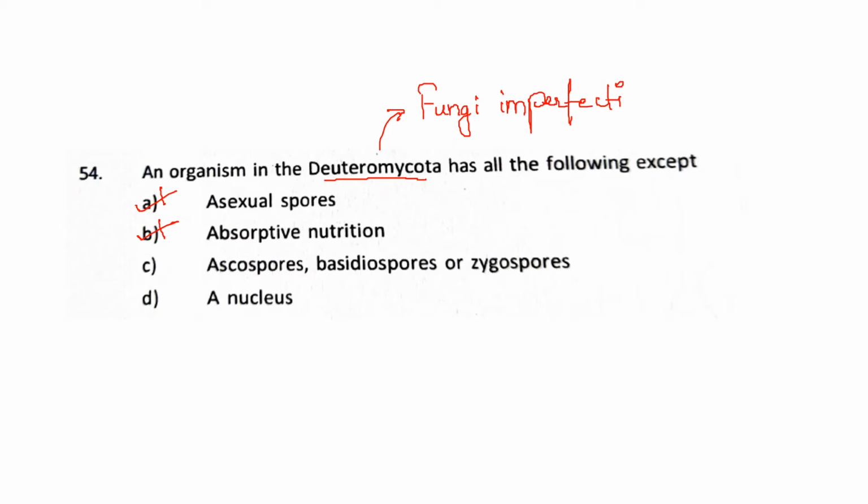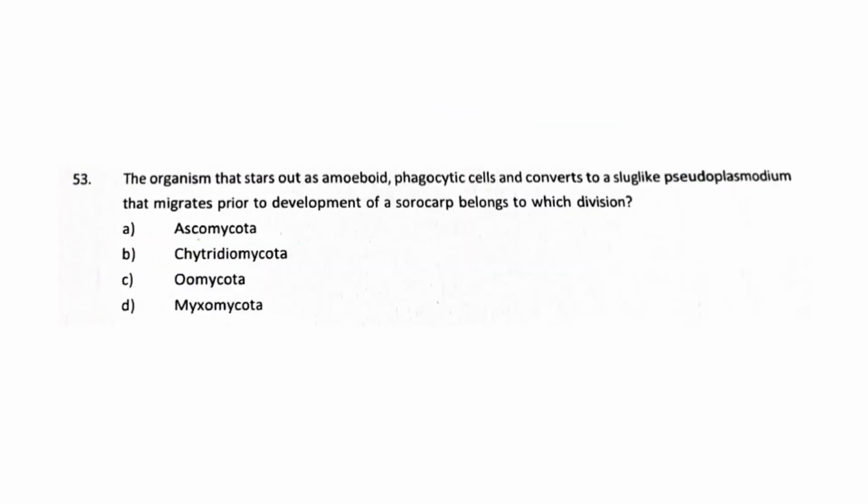So these will not be the answers. I should have put a cross sign. But ascospores, basidiospores, zygospores, you mean for Ascomycetes, Basidiomycetes, and Zygomycetes? It can't be for Deuteromycota. So of course, this is the wrong statement. So I will just put a tick mark like this, and then a nucleus, which is obviously present. So this won't be the answer. So the answer will be number C.